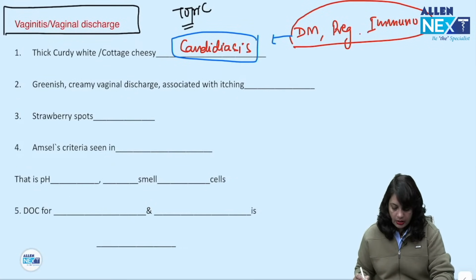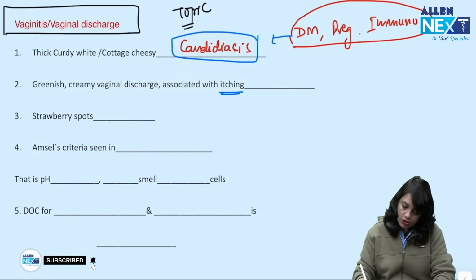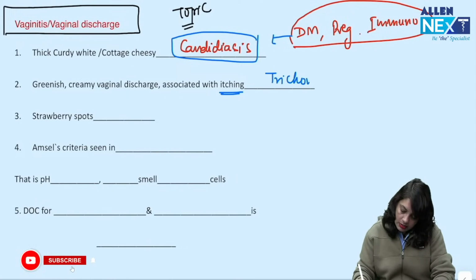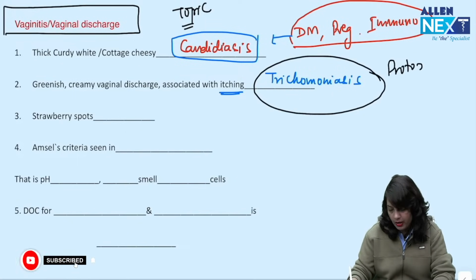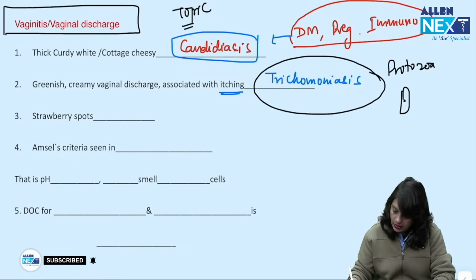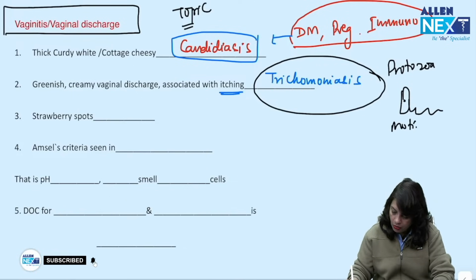Next question, greenish creamy color vaginal discharge associated with itching. What's your answer? Answer is trichomoniasis. What is trichomoniasis? Trichomoniasis is caused by a protozoa, which is a flagellated, motile microorganism.